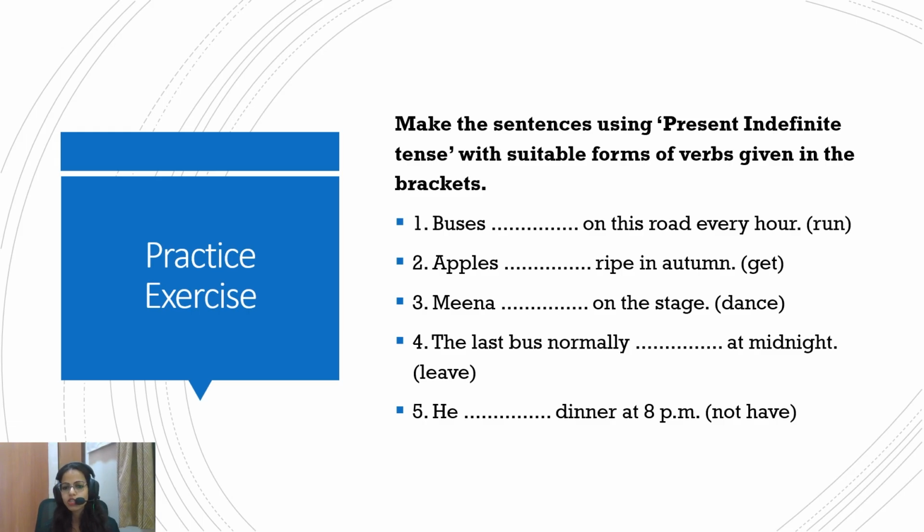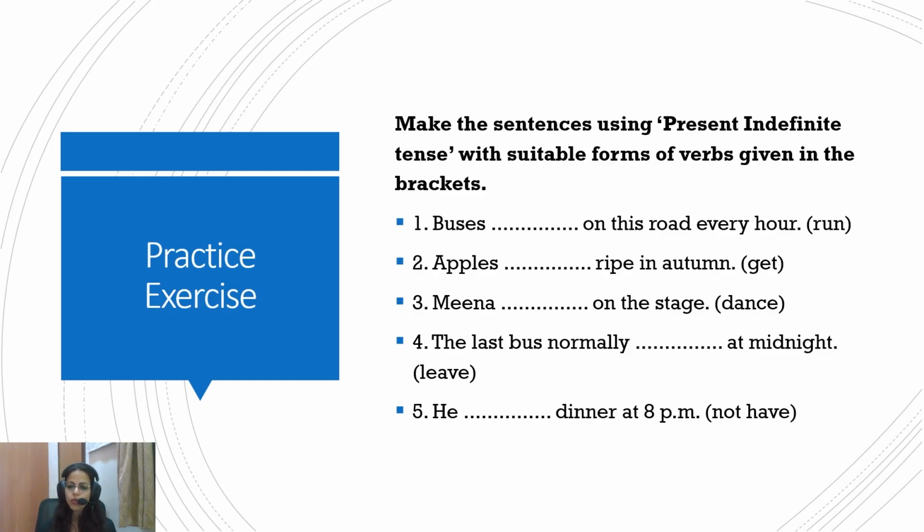Buses dash on this road every hour. Since it is plural, we'll use the base form of the verb. Buses run on this road every hour. Apples dash ripe in autumn. Again, plural form. Apples get ripe in autumn. Meena dash on the stage. Now Meena is singular, so we will add s to dance. So Meena dances on the stage.